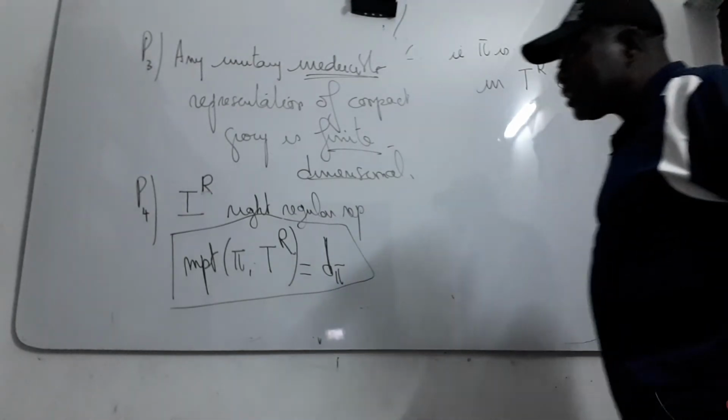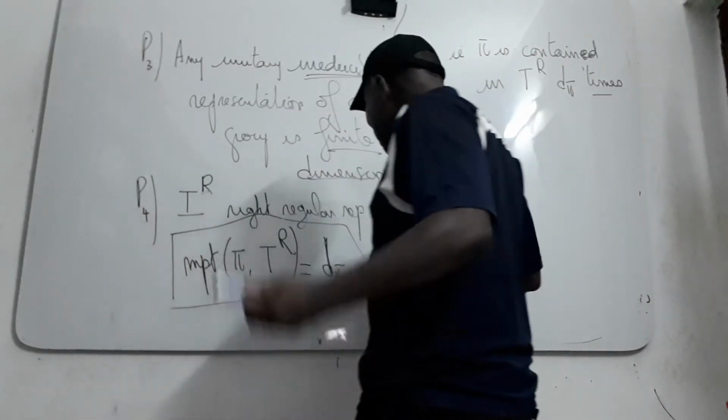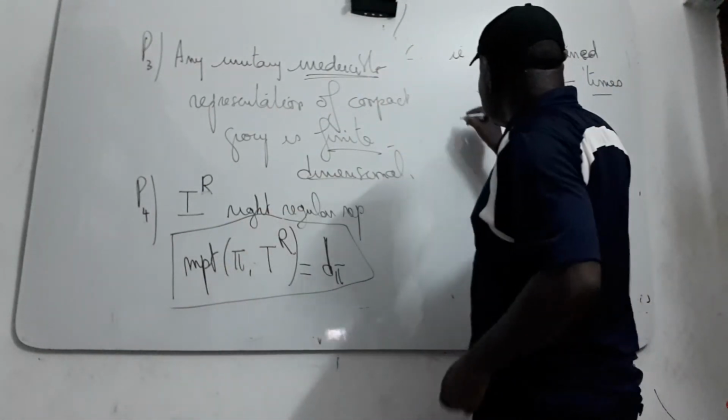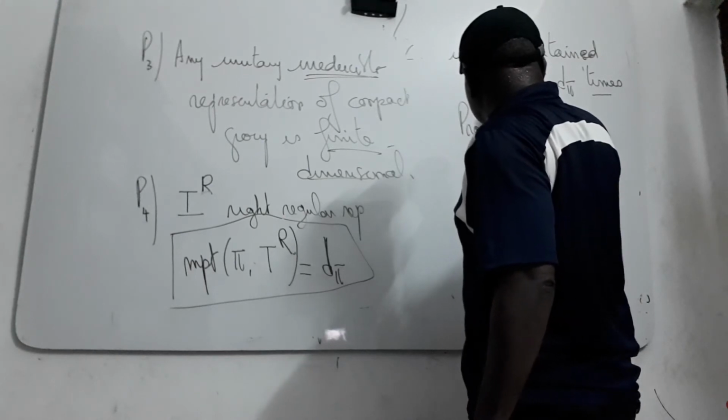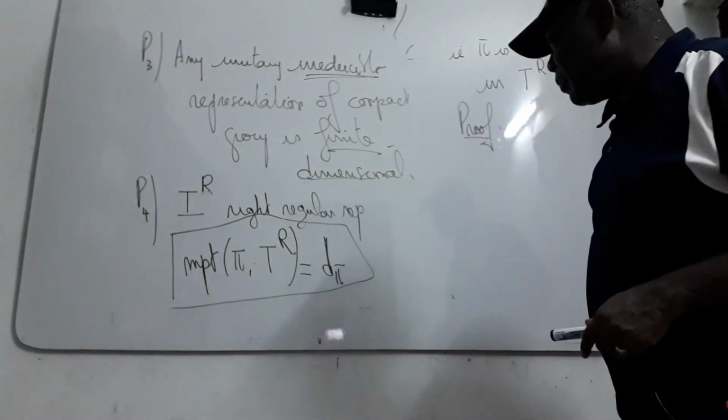The proof is also very simple. You can prove it, but I'll give you just a sketch of the proof now.